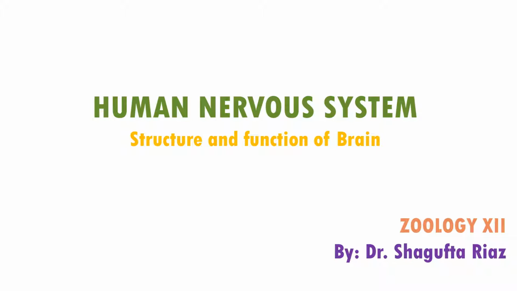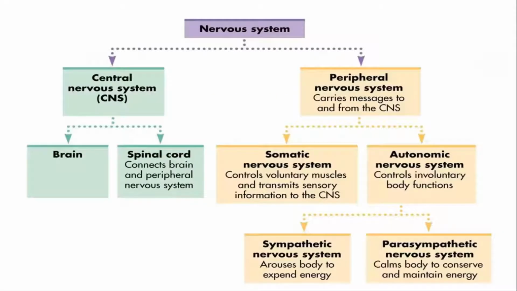Okay, today we will discuss the human nervous system. Like other vertebrates, humans also have a centralized nervous system, right? And the nervous system consists of different coordination systems that include the central nervous system, CNS, and it consists of two organs, the brain and spinal cord, right?